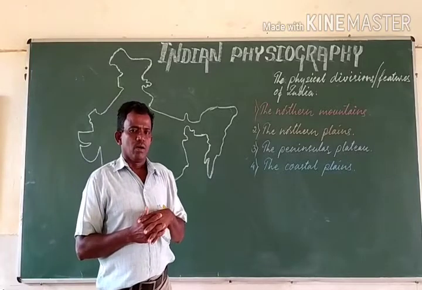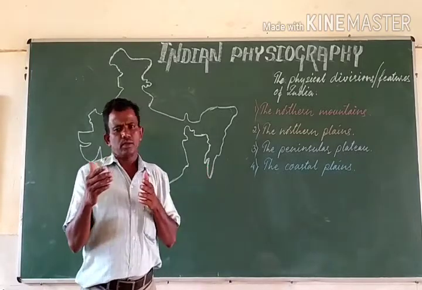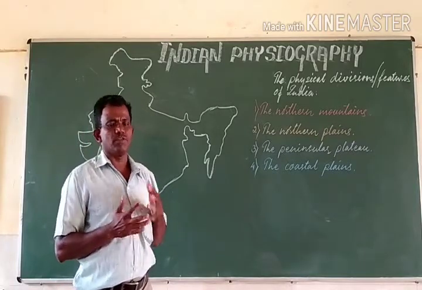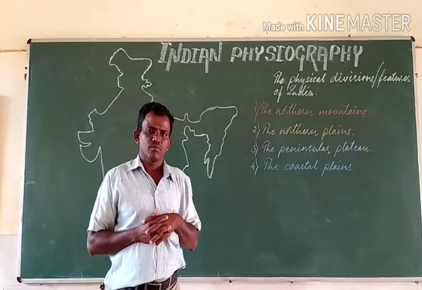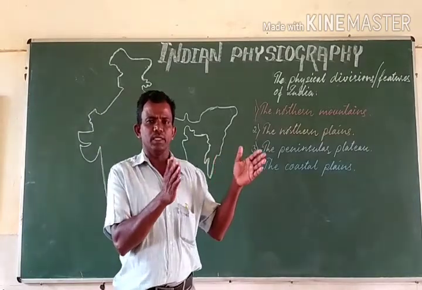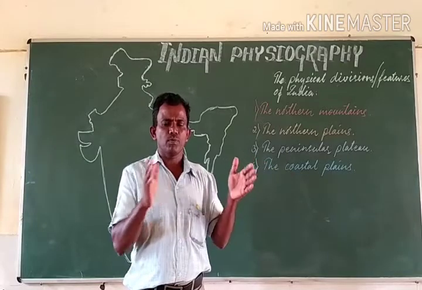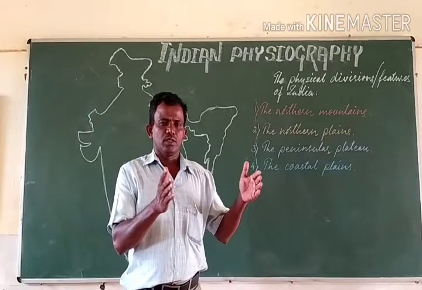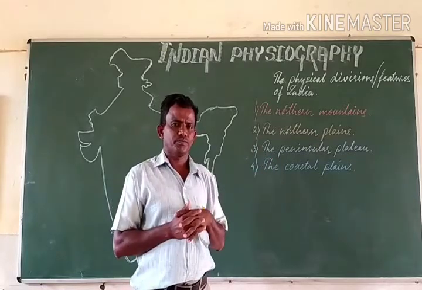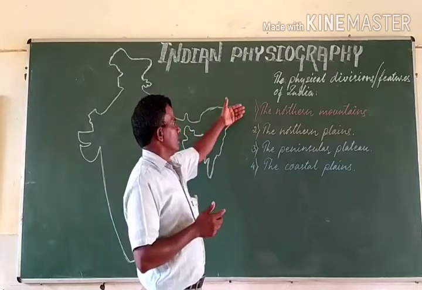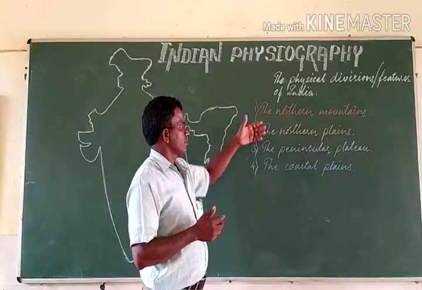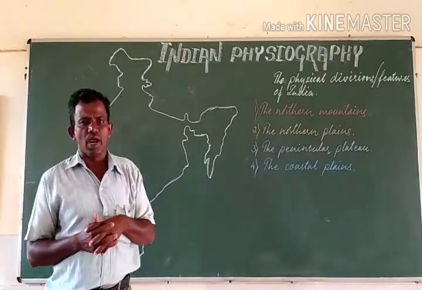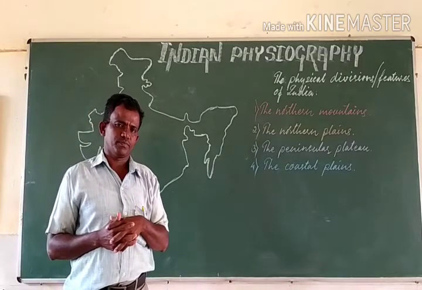To speak about the topography of our country or the physical features of our country, India can be divided into 4 physical divisions: the northern mountains, the northern plains, the peninsular plateau, and the coastal plains.